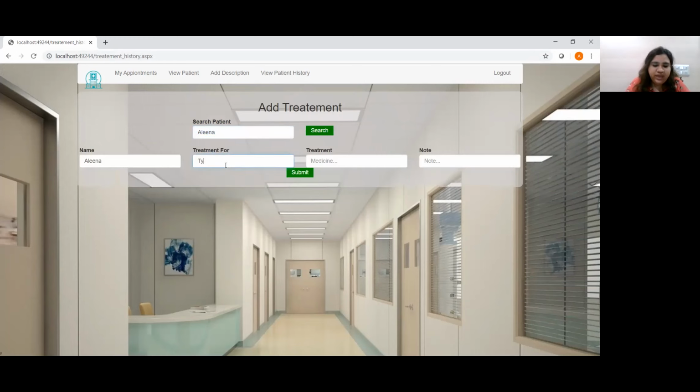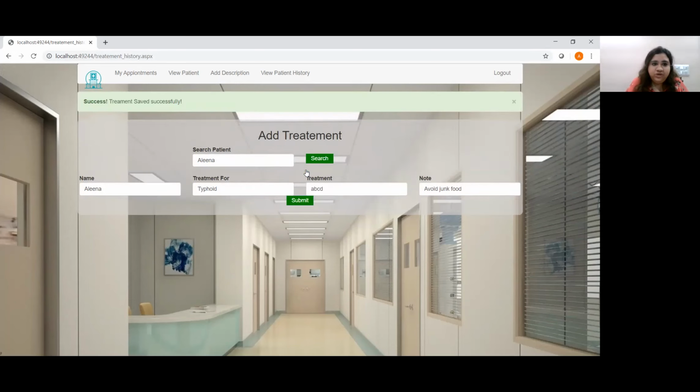Say we are filling in typhoid, treatment for typhoid. Say the medicine is A, B, C, D, and the notes say she needs to avoid, say, junk food, and submit it. So this will be saved successfully in the database.